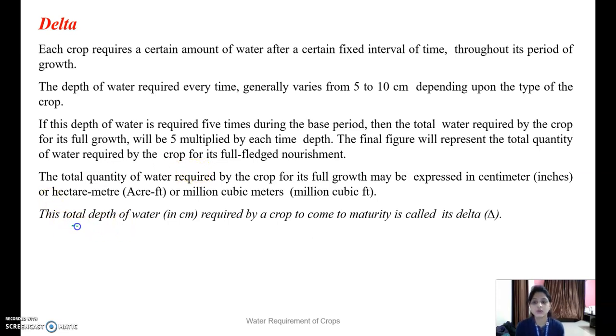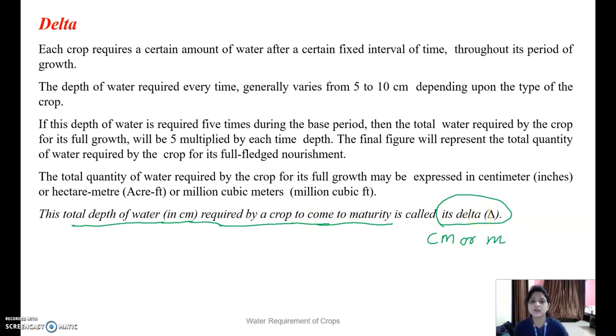The total depth of water, measured in centimeters, required by a crop to come to the maturity stage is called a delta. Okay, the total depth of water required by a crop to come to its maturity stage is called a delta, and this delta is measured in centimeters or meters.